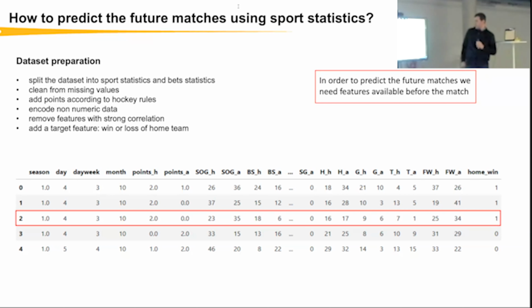Why? Because if we want to predict some match, we use statistics which are available only after the match is finished, for example, the goals, number of shots, and so on. So what to do? In principle, it's trivial. We have to introduce other features which are known before the match.